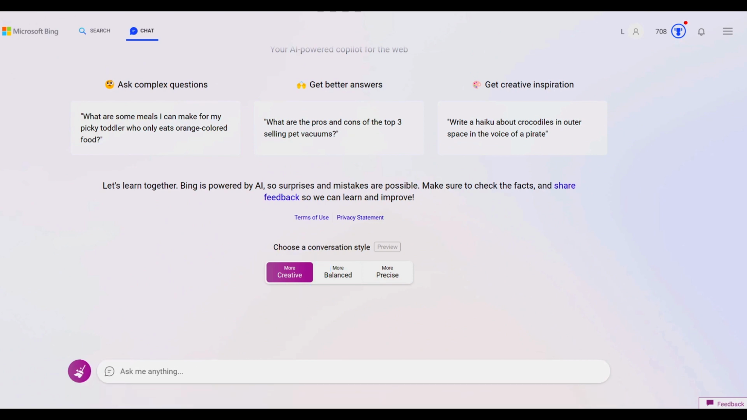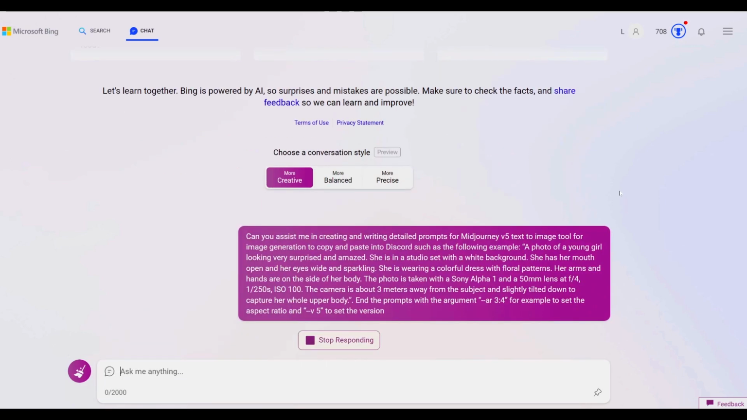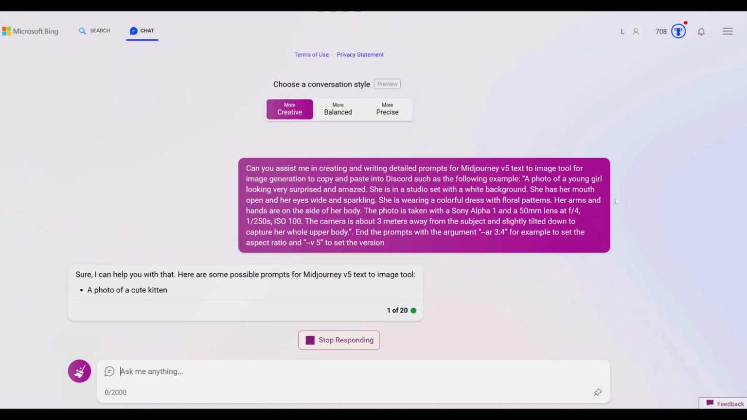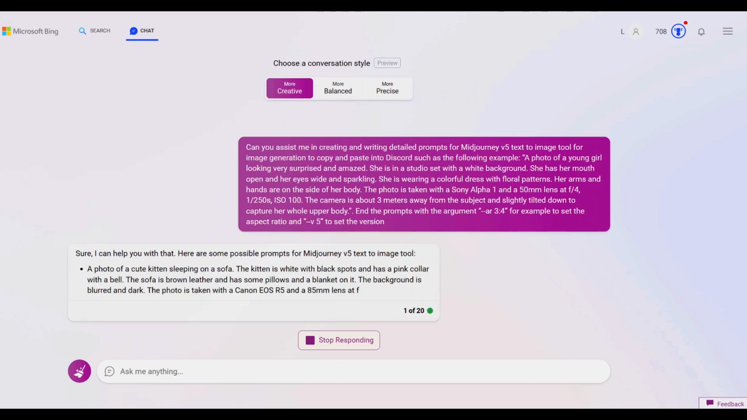The following step is to use what I call a Bing primer, which is nothing more than a request for Bing to assist in creating and writing a prompt for Midjourney, followed by an example of one that has previously worked well in generating the type of images that we want to achieve today. I'll leave the paragraph for the primer on the video description below so you can try it yourself.